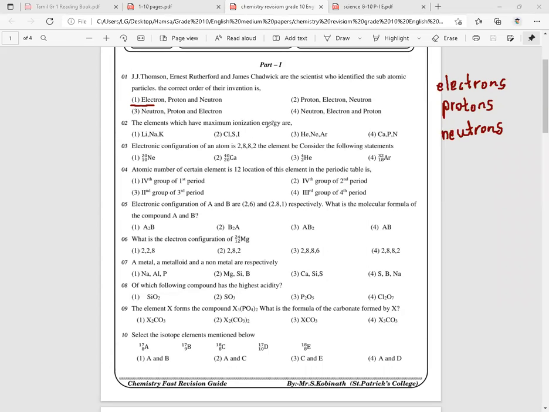The elements which have maximum ionization energy are, so what do you mean by ionization energy?